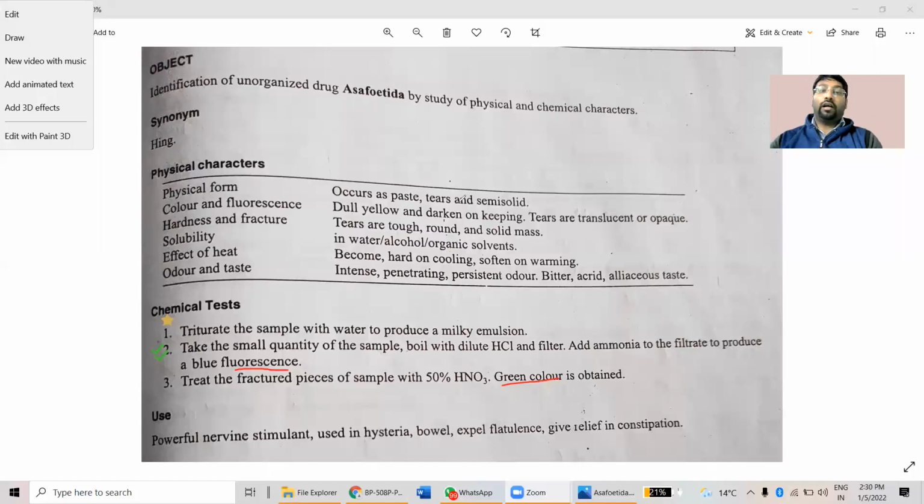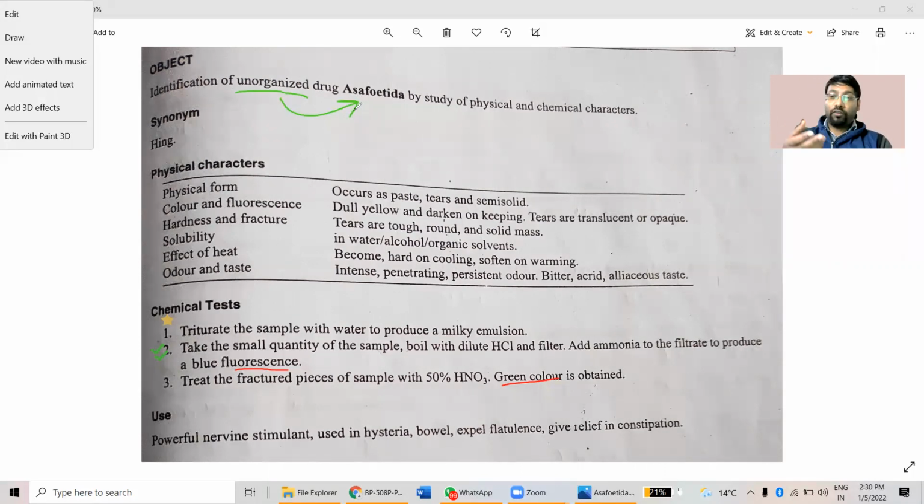Identify Asafoetida or hing through the process of experimentation of physical and chemical characters, or through judging physical and chemical characters. The reason is that it is an unorganized crude drug. Asafoetida comes under the category of unorganized crude drug. That's why, being an unorganized crude drug, we cannot subject this particular crude drug to microscopic studies.